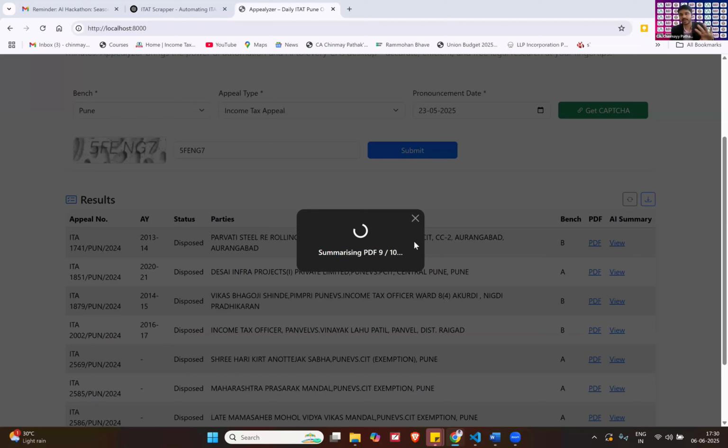My software, or my process, which is completely developed on my local system and is not published anywhere, is doing it for a very minimal cost. It's very basic, and any CA can use it in his office. Before going into the fundamentals and the tools used, I will go into that part later. Let's first complete the demo.